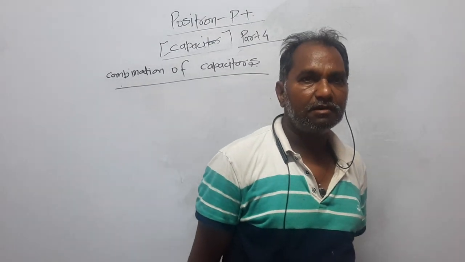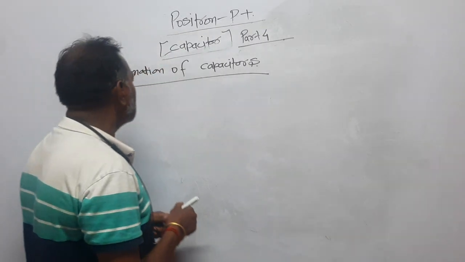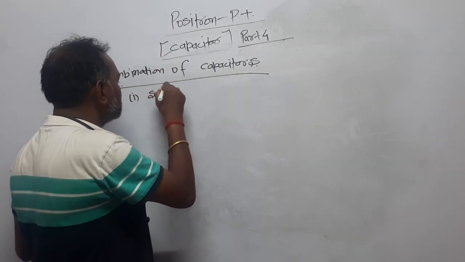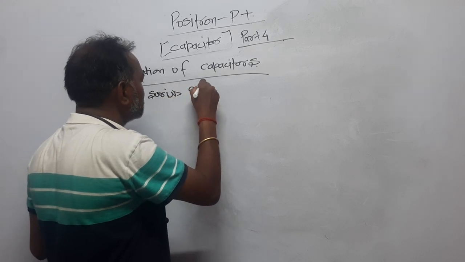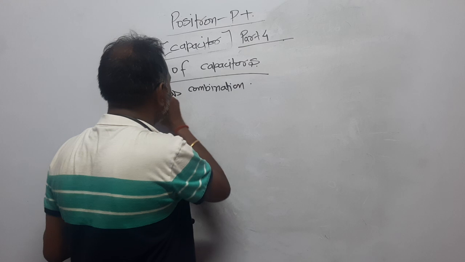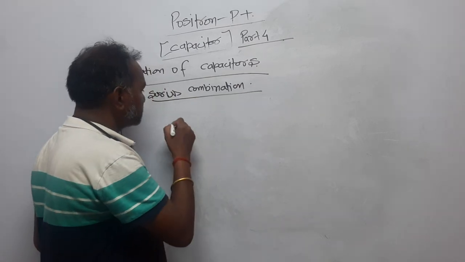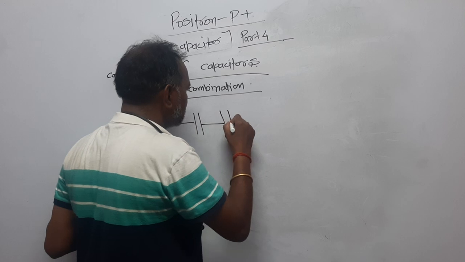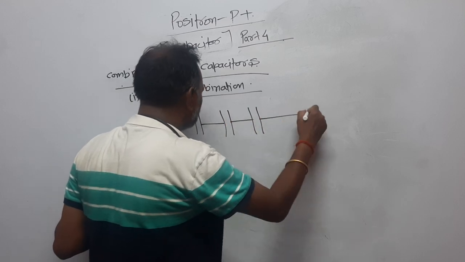There is a combination of capacitors. Today's topic: there are 2 types of combination. One is the series combination and another is the parallel combination. In the series combination, this is how it looks. Let three capacitors be connected in this way.